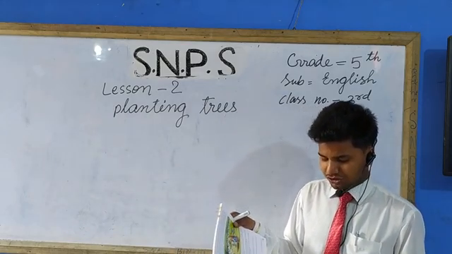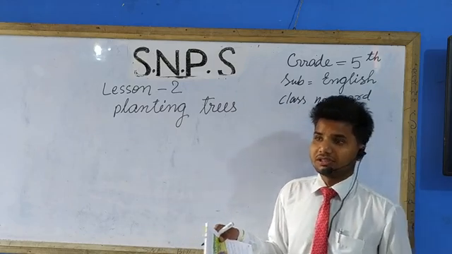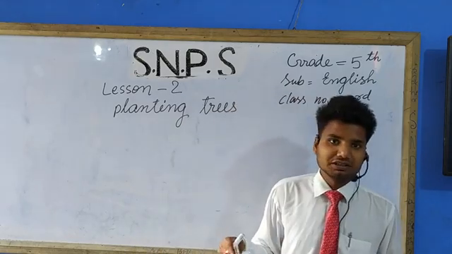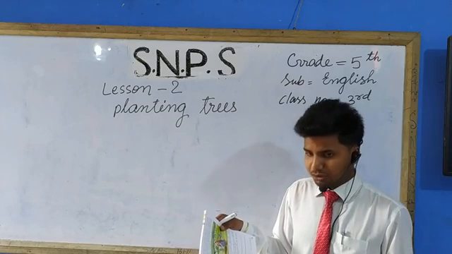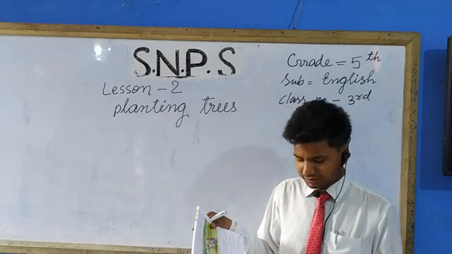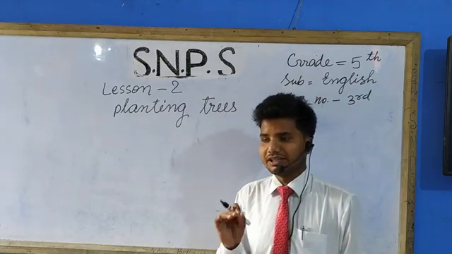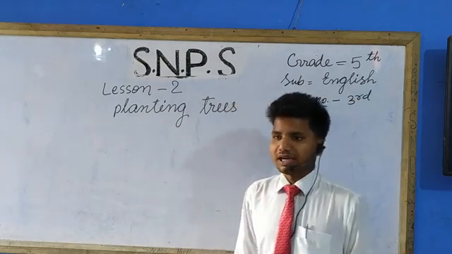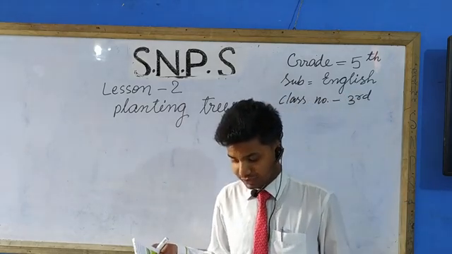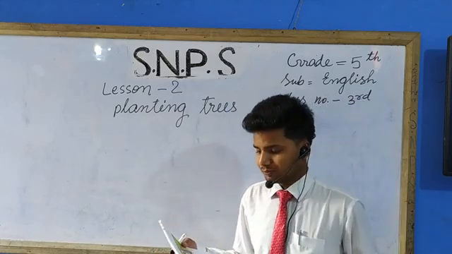Mike loved to sit on this tree and look down. Most of the time Mike used to sit on the tree and observe the condition of the garden. Most of the birds like mynas, bulbuls, parrots and crows would come to the tree. They love to eat its fruit, which was red in color. Students, in that garden there were many fruits, and birds as well as Mike used to eat those fruits and have lots of fun.